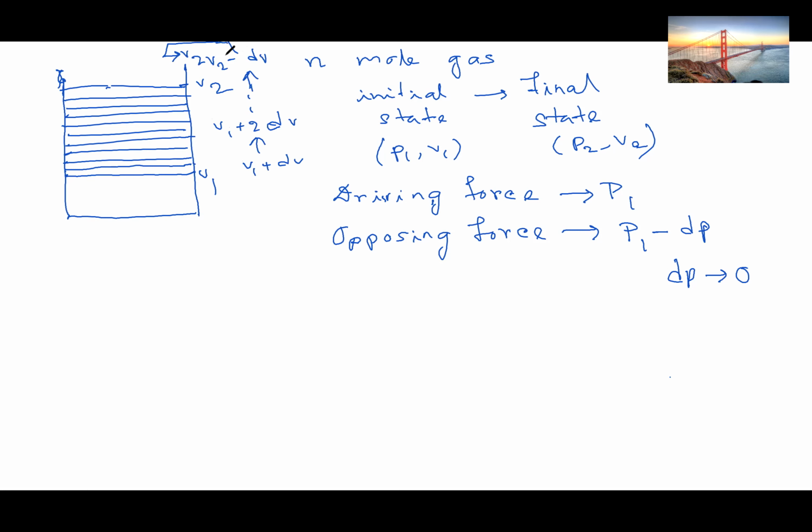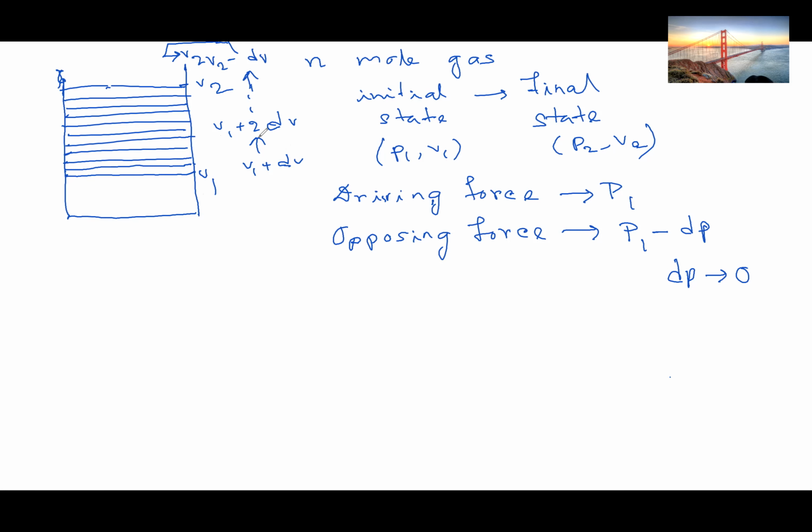I hope you understand this. So this volume change will occur in infinite steps, and in each step the volume is changing: V1 plus dV, V1 plus 2 dV, V1 plus 3 dV. Like this it will continue until V2 minus dV, and finally it will change to V2.